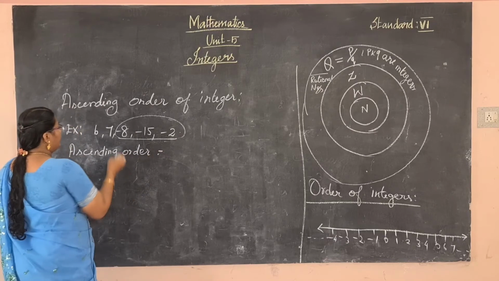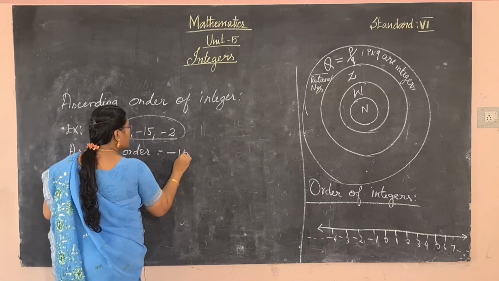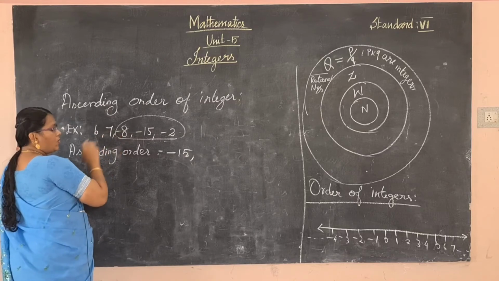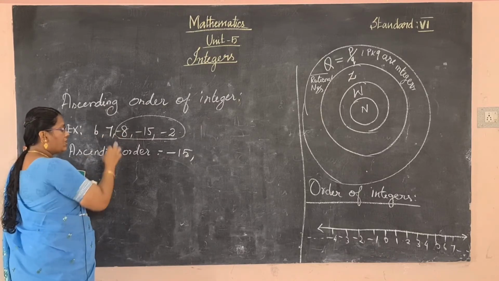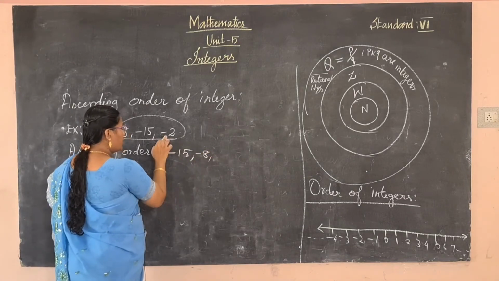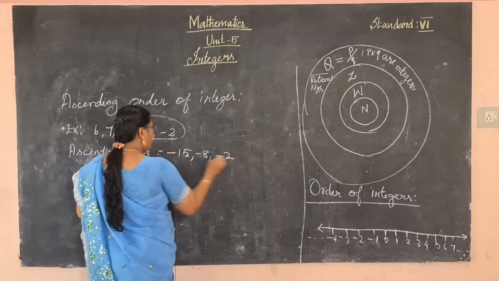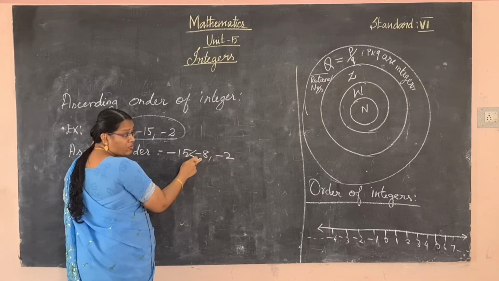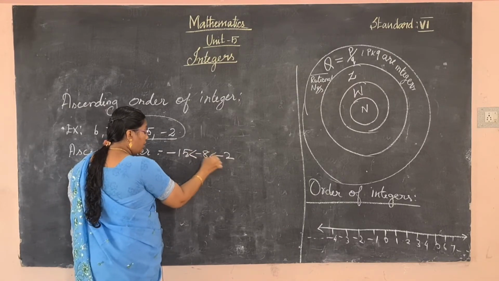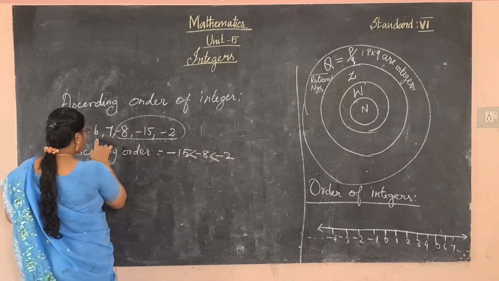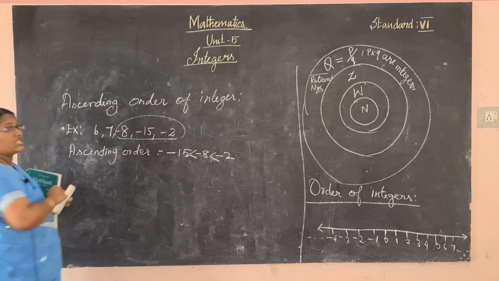So ascending order: the first one is minus 15. What next? The next smallest, that is minus 8, and the next one is minus 2. Compare these; this is the greatest value. And next, the two positive numbers.